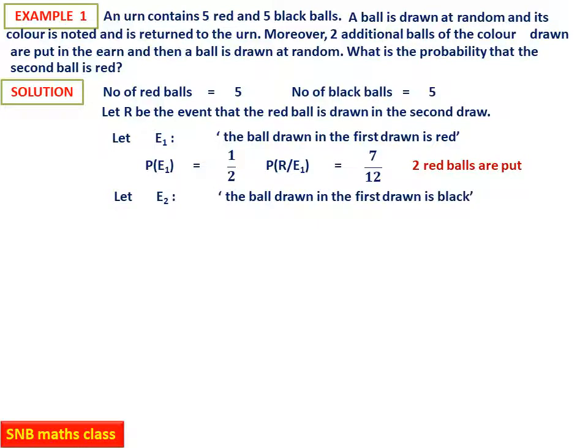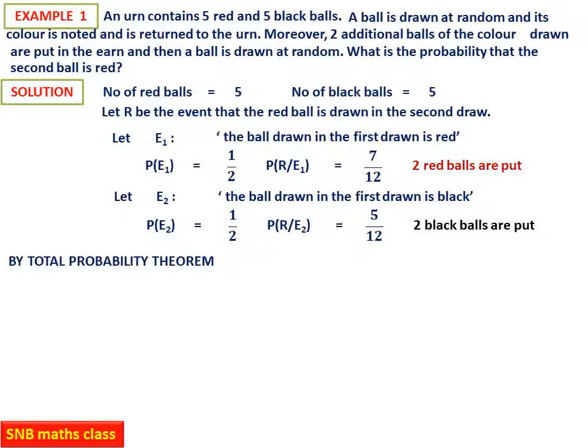Suppose E2 is the event that the ball drawn in the first draw is black. Then probability E2 is of course 1 by 2. Probability R given E2 will be equal to what? It is 5 by 12 because you are putting 2 black balls, so red balls will be only 5 and black will be 7. So this is the important stage.